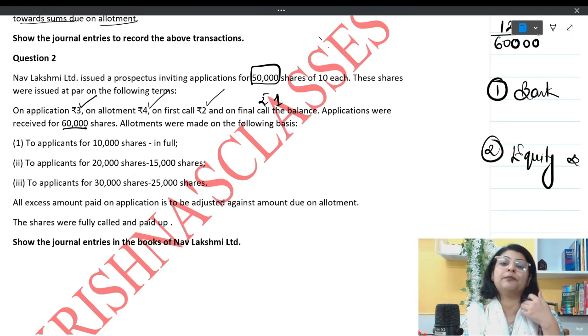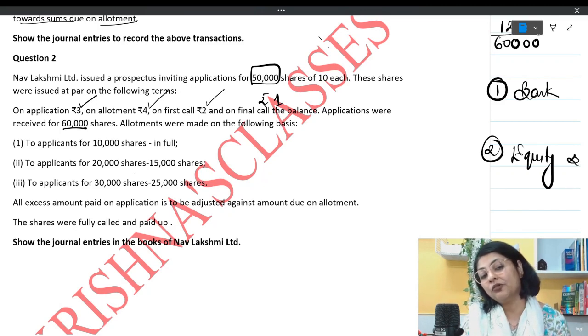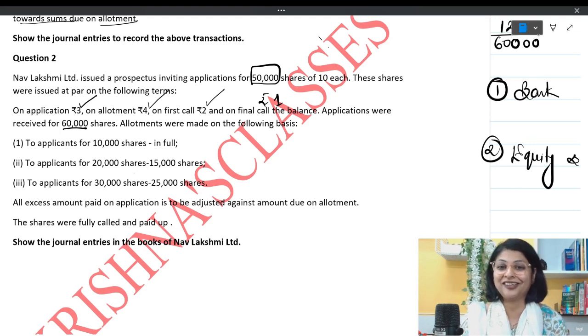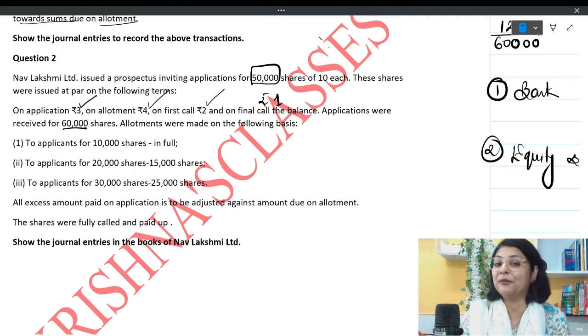In fact, in the current year sample question paper of the ISC board, the kind of question which has come can also be dealt with only with the help of a table. Don't worry, we will deal with that question in the coming classes. So stay connected with us. If you are thinking that only plain concept teaching is going to happen over here, and no practice, you are wrong. There will be a lot of questions and important questions which we'll be dealing with in these videos.